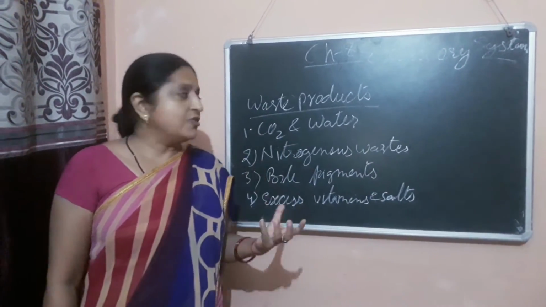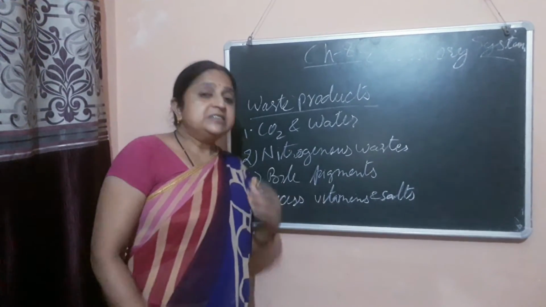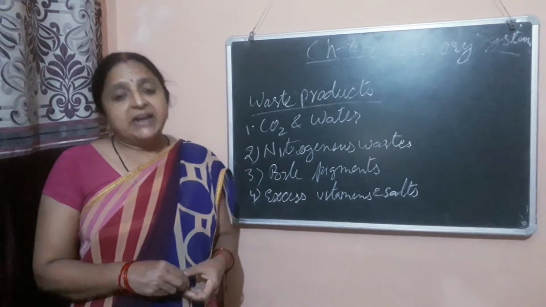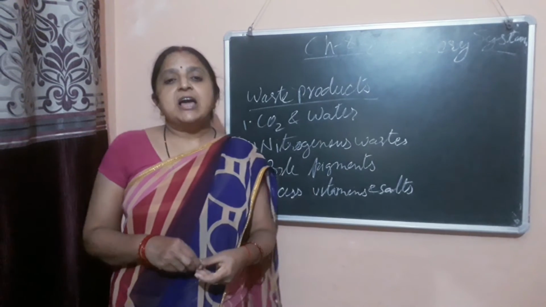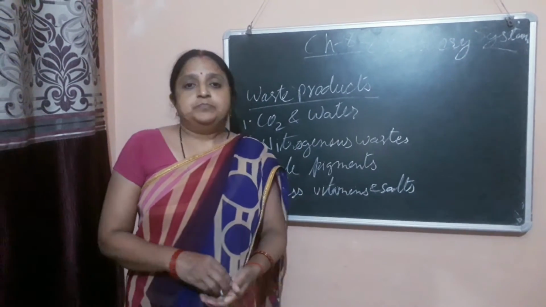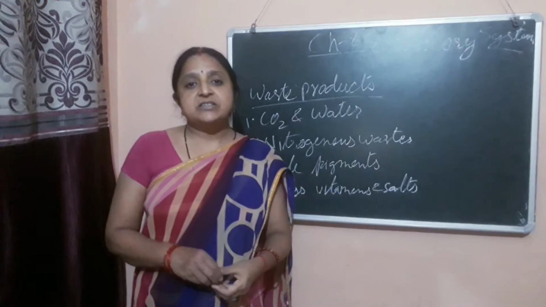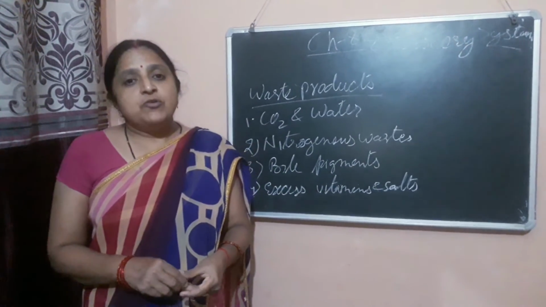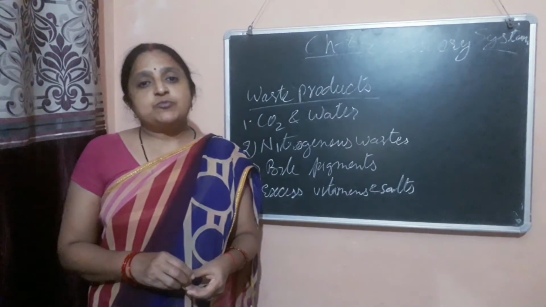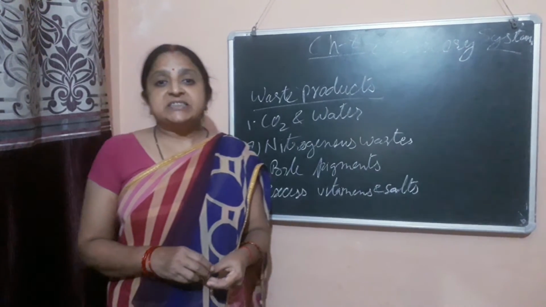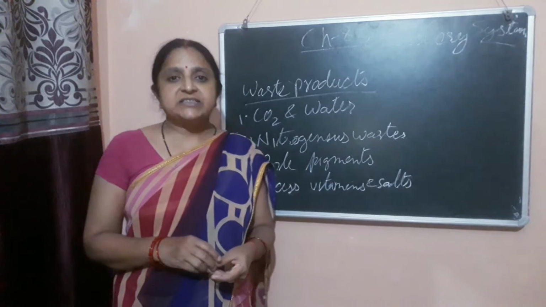So these are the excretory organs: lungs, kidney, liver, and skin. These organs act as excretory organs in our body. In our syllabus, we have to study the excretory organ which removes nitrogenous waste, and it is the kidney. First of all, I will tell you what the excretory system is. Removal of waste products from the body is called excretion, and the system involved in removing these waste substances is called the excretory system.